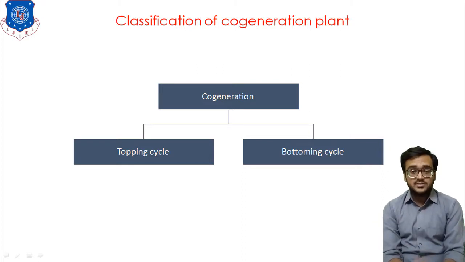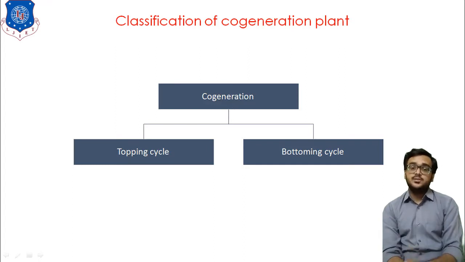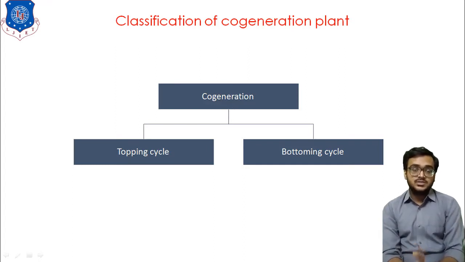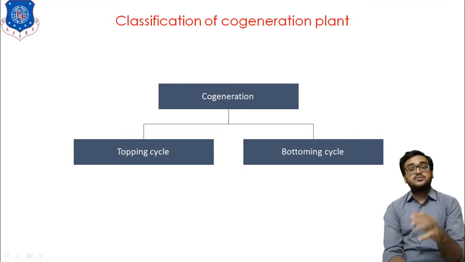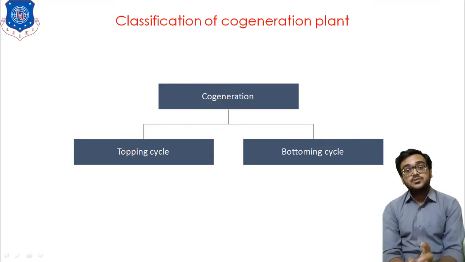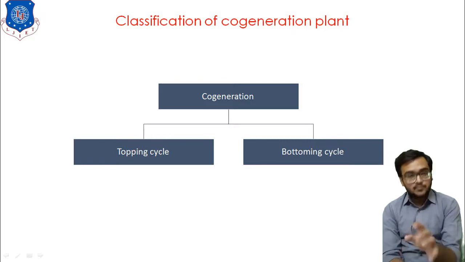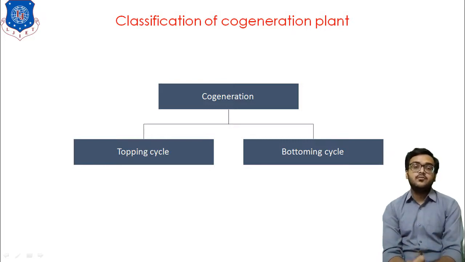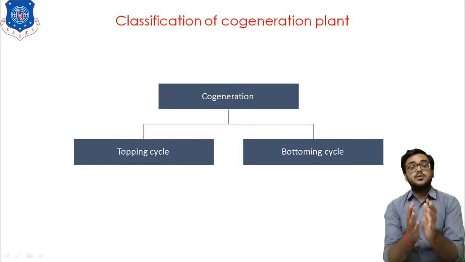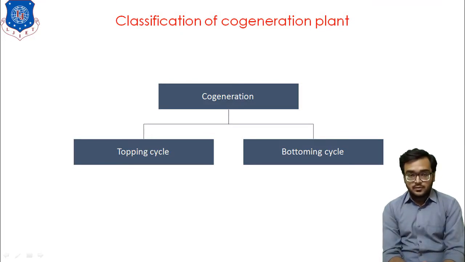The bottoming cycle plant is the type of plant in which our prime motto is to produce thermal energy, and whatever losses are generated from the production of this thermal energy are utilized to produce steam and then electricity. This type of plant comes under the category of bottoming cycle plant. Clear to all?